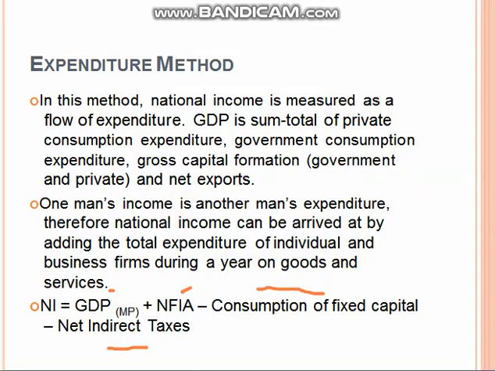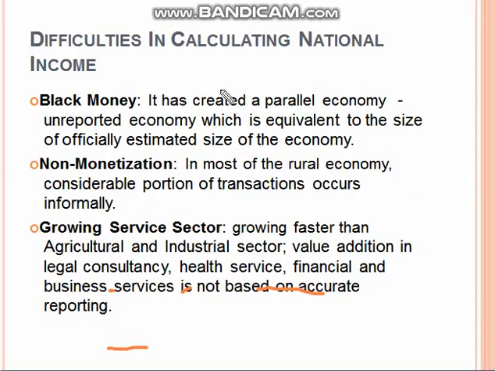Okay, my friends. Now move to the next: difficulties in calculating national income. There we are facing difficulties like black money. There's huge difficulty in calculating national income. It has created a parallel, unreported economy, which is equal to the officially estimated size of the economy. Non-monetization is the most in the rural economy. A considerable portion of transactions occurs informally without the monetary aspect.